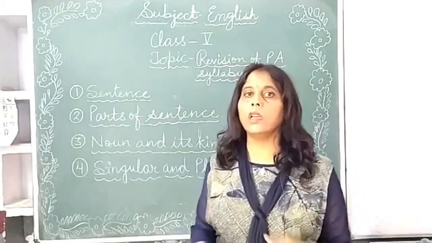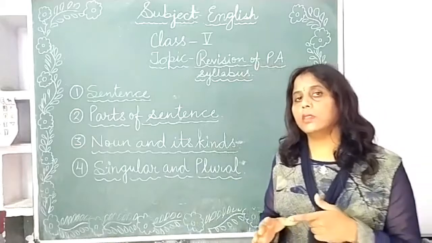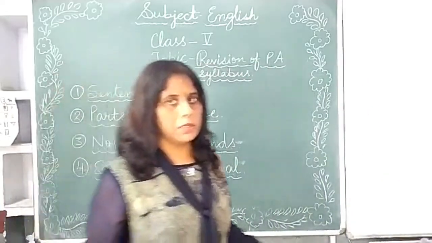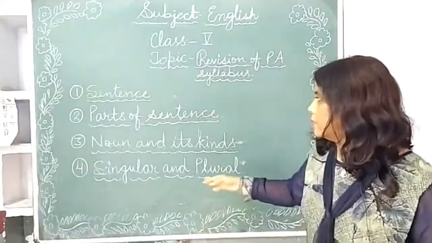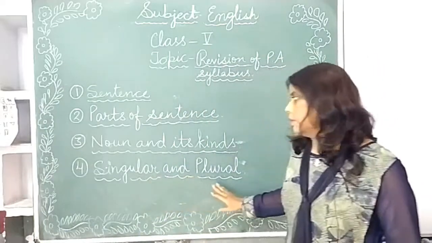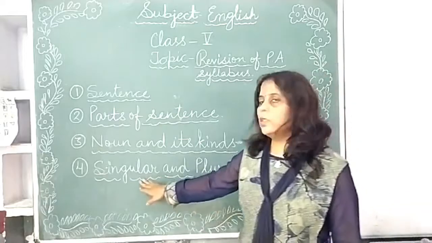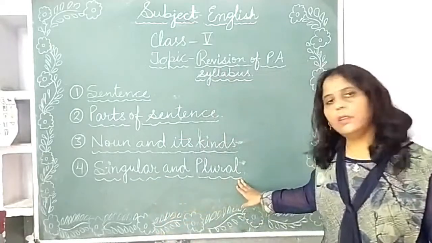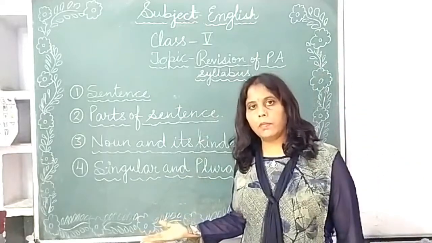And next one is the abstract noun. Abstract noun is the name of feeling which we cannot see or touch but feel. That would be abstract noun. Now, next our topic is singular and plural. So what is singular? Name of one thing is singular. And what is plural? More than one is plural.